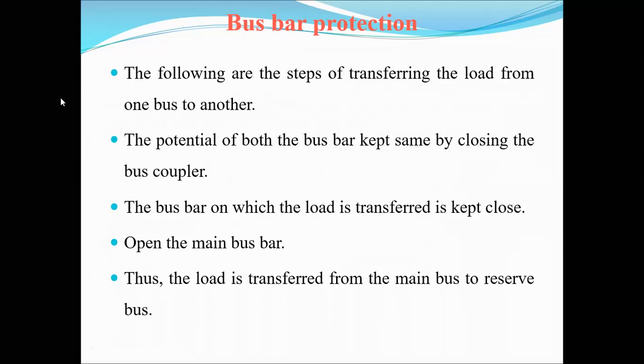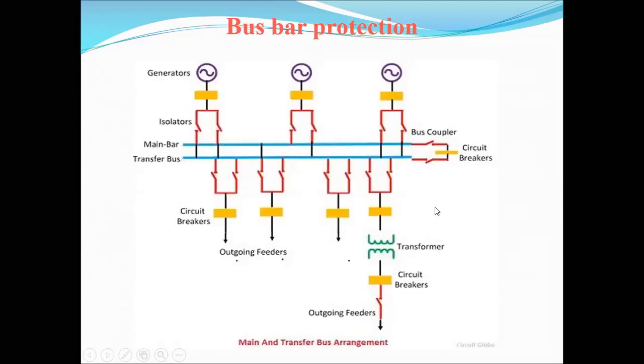While transferring the load, we observe the potential of both bus bars, and keep it the same by closing the bus coupler. The bus bar to which the load is transferred is kept closed, then open the main bus bar. Thus, the load is transferred from the main bus to the auxiliary bus.